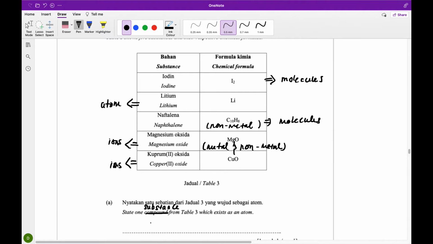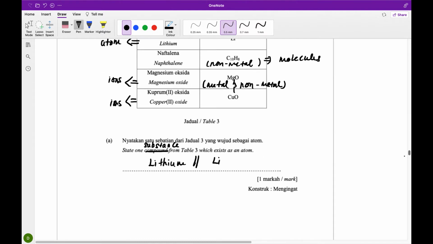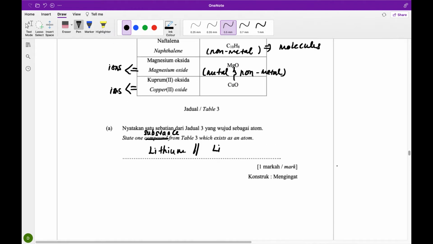So if we write the name, lithium is accepted, or Li, both are accepted, because they said state. If they ask to name, then you have to follow the instruction and just write the name. So that will be 1 mark.